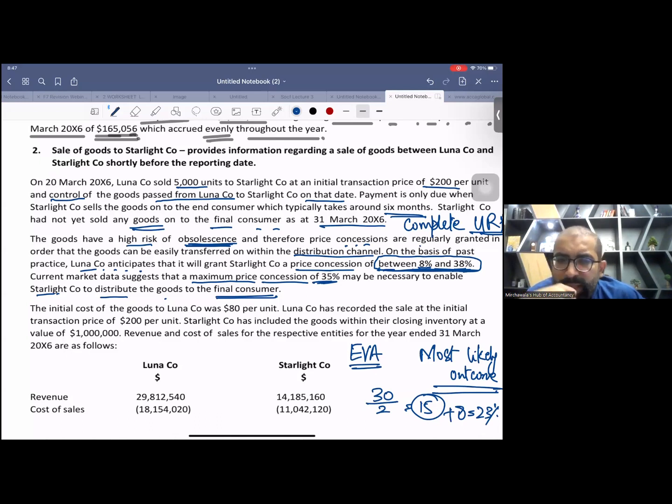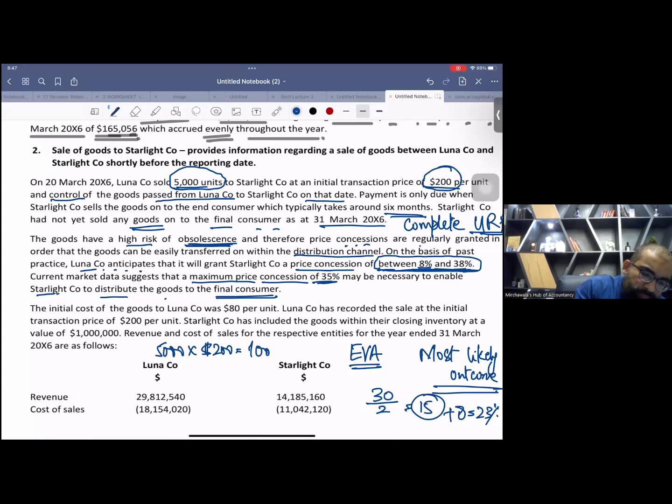And what is the revenue? Can anybody tell me the total revenue? 5,000 units are there, and 200 is the price. So 5,000 times $200, this will make, I think, 1 million. Okay. So in the first instance, you will say that we can book revenue 1 million times 77%. Why? Because 23% on average we can give as discount. So we can book only 770,000 revenue.